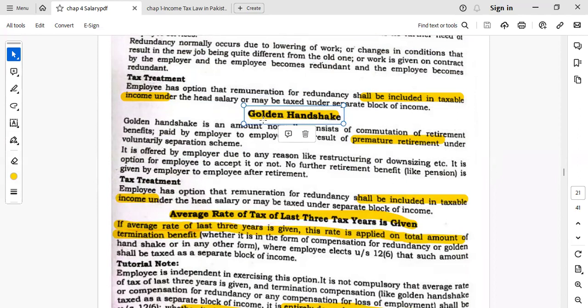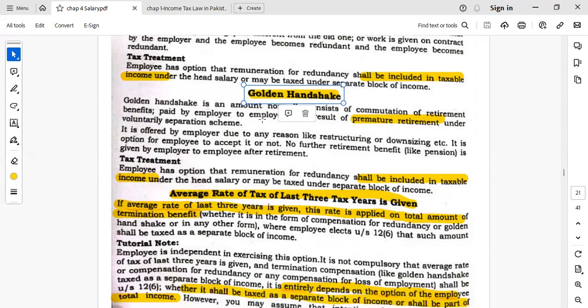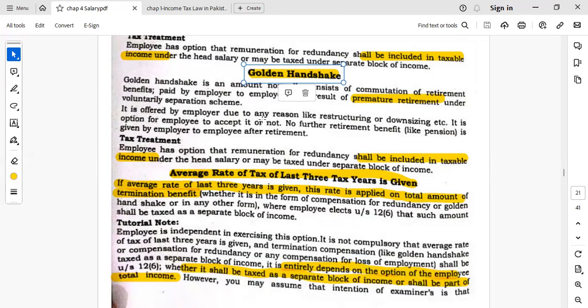Golden handshake: sometimes the employer offers employees near retirement to take retirement before the termination of the employment, so a lump sum amount is paid to the employees. That lump sum amount is basically taxable, and it will be taxable in two ways, either under the head of salary or it can be added in another block of income other than salary.